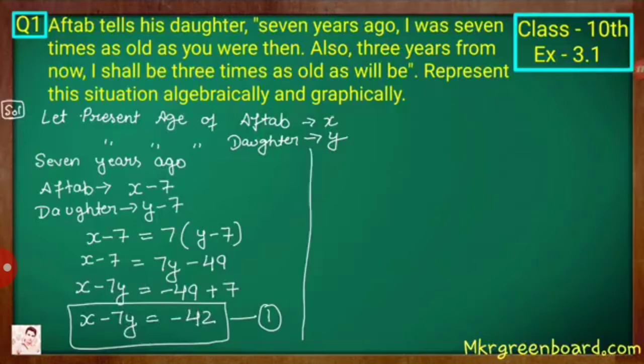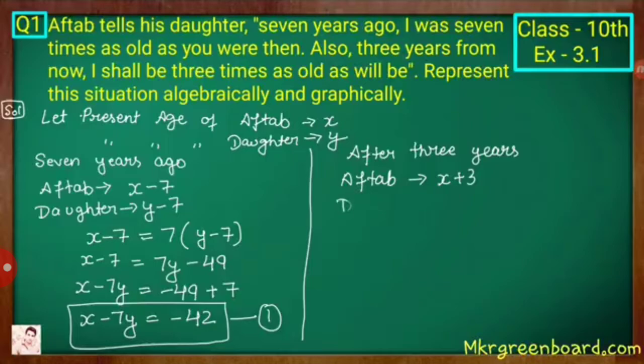Okay, now we are going to express the second situation algebraically. 3 years from now, so after 3 years Aftab's age will be x plus 3. Similarly, his daughter's age will be y plus 3.